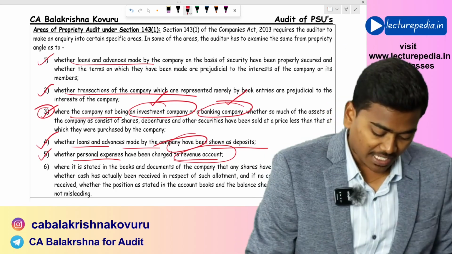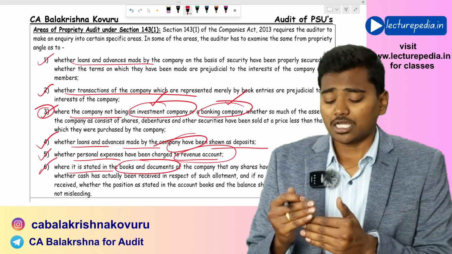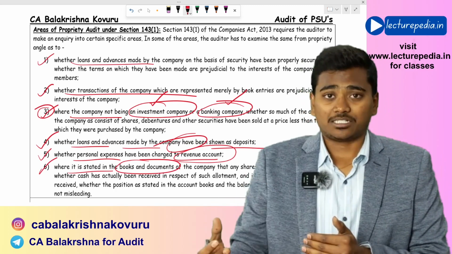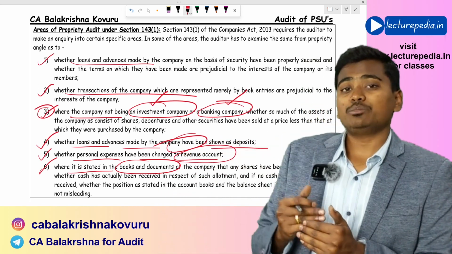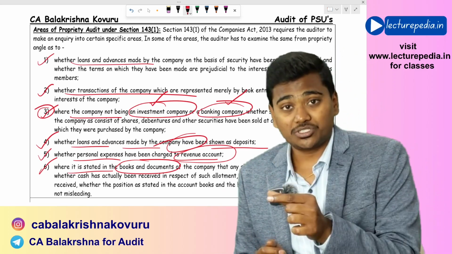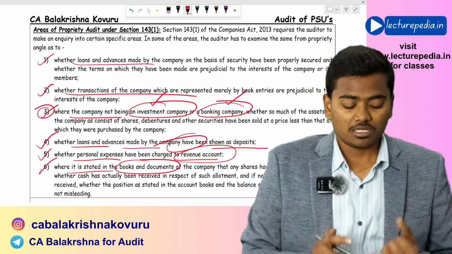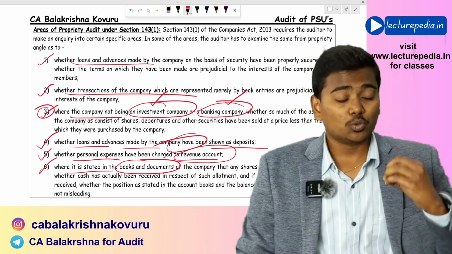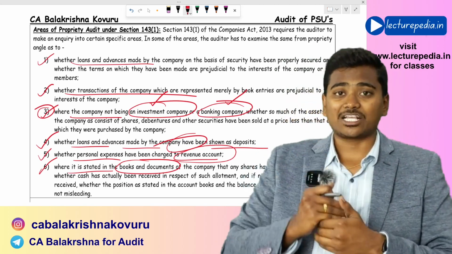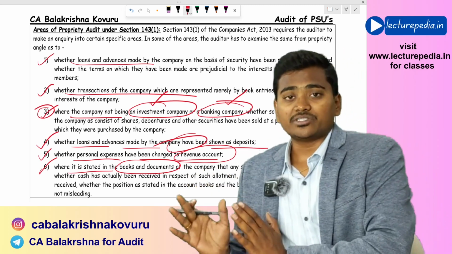Okay, and where it is stated in the books of accounts that the company has allotted shares during the year for cash, and whether such cash has actually been received. If cash has not been received, whether that particular position is properly presented in the balance sheet or not. First of all, you should see whether during the year the company has allotted any shares for cash. If yes, whether the cash has actually been received. If the cash has not been received, whether this is properly presented in the balance sheet.